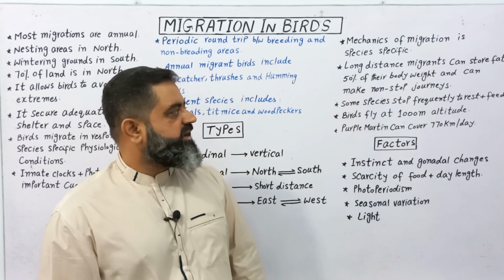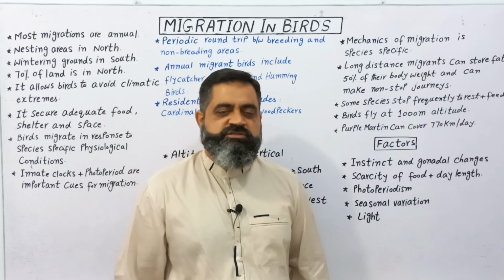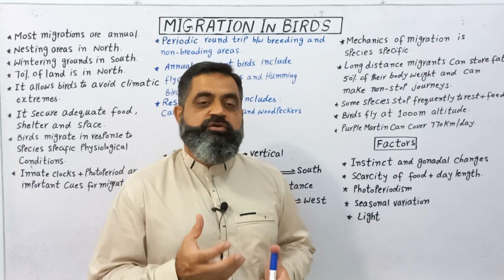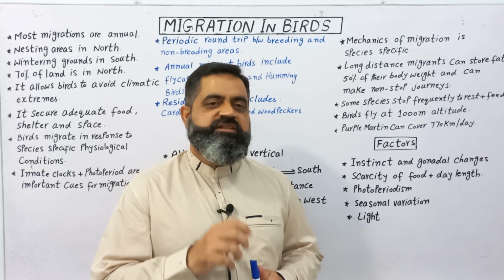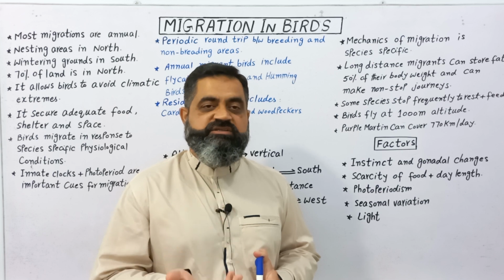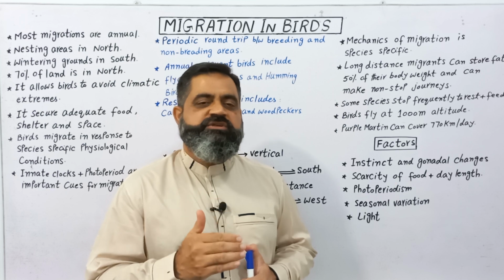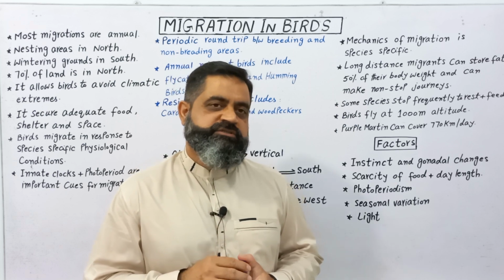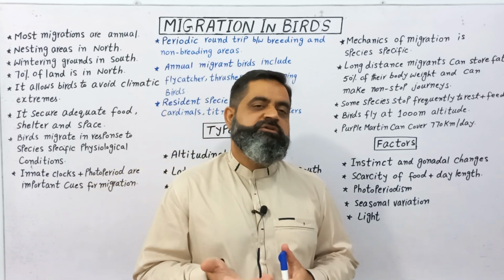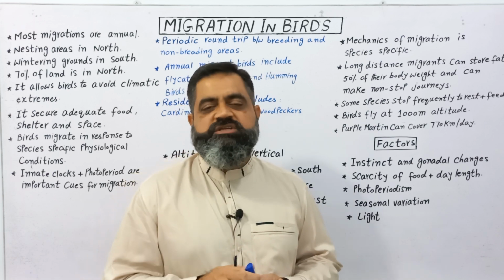Long-distance migrants can store fat up to 50% of their body weight and can make non-stop journeys. Some birds prepare for migration and eat a lot to store fat in their bodies. This fat is utilized during the demanding flight and helps in completing the migratory process. Sometimes migration can also be harmful for the birds, because some animals, including human beings, can prey upon these migratory birds.